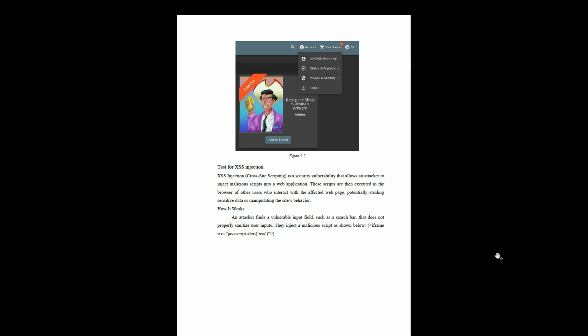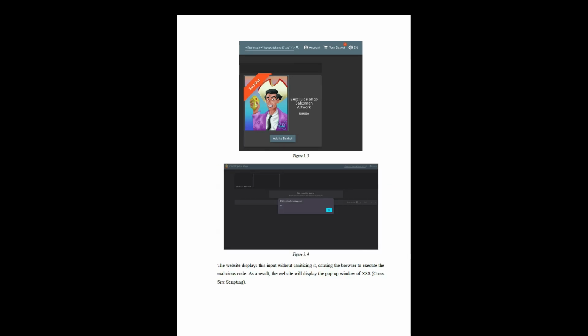So what can happen? The attacker can steal sensitive data and change the site behavior. The website displays this input without sanitizing it, causing the browser to execute the malicious code. As a result, the website will display the pop-up window of cross-site scripting.